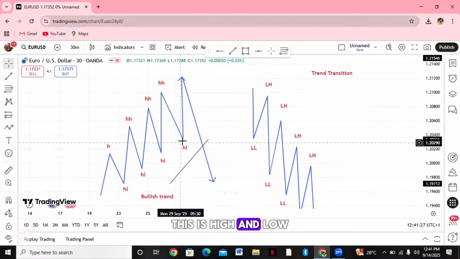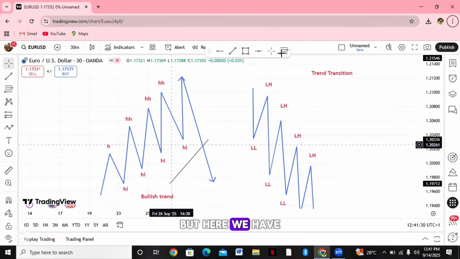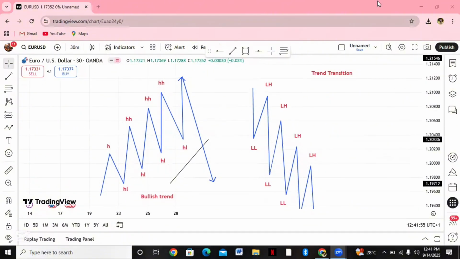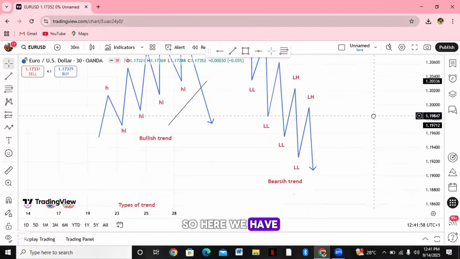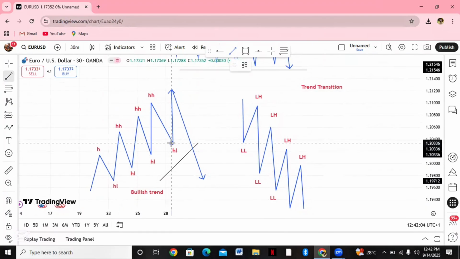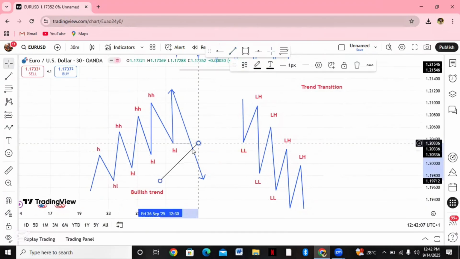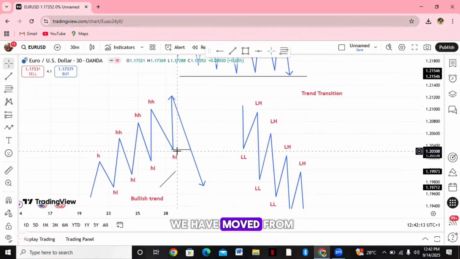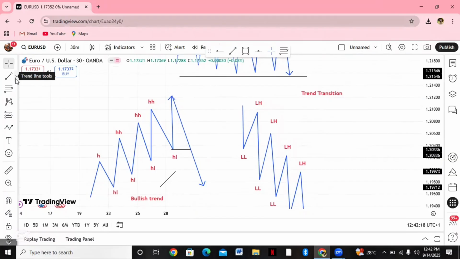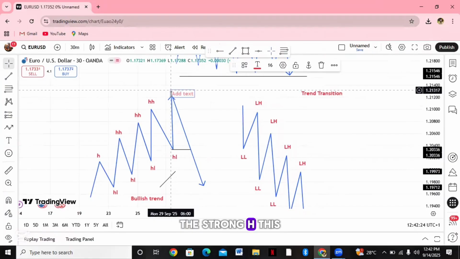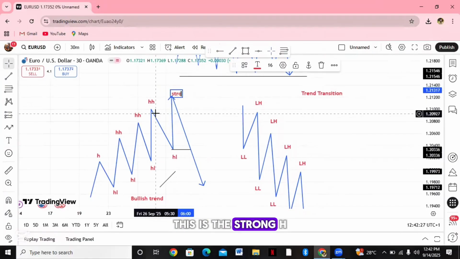This is a higher low, but here we have a transition in trend. So here we have a transition in trend. It broke this higher low. So this means that we have moved from a bullish trend to a bearish trend. Hence, this high will now be known as what? The strong high. This is a strong high.